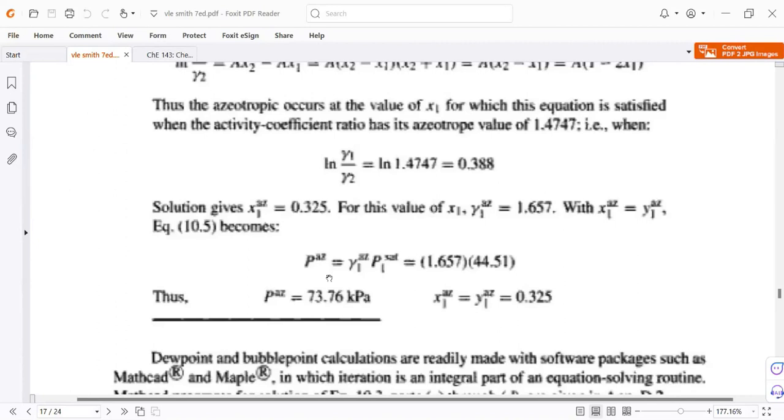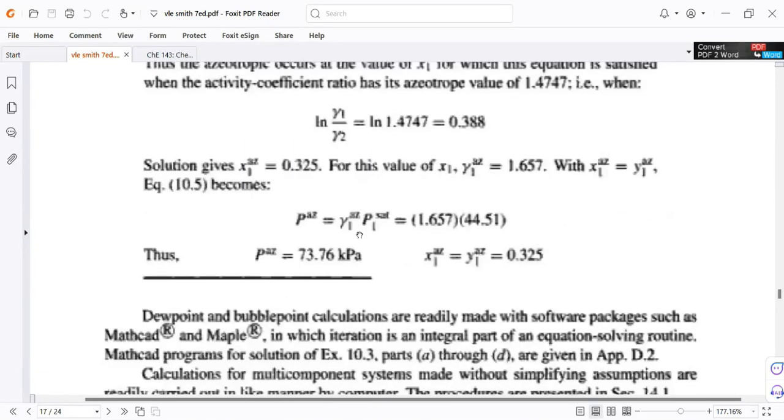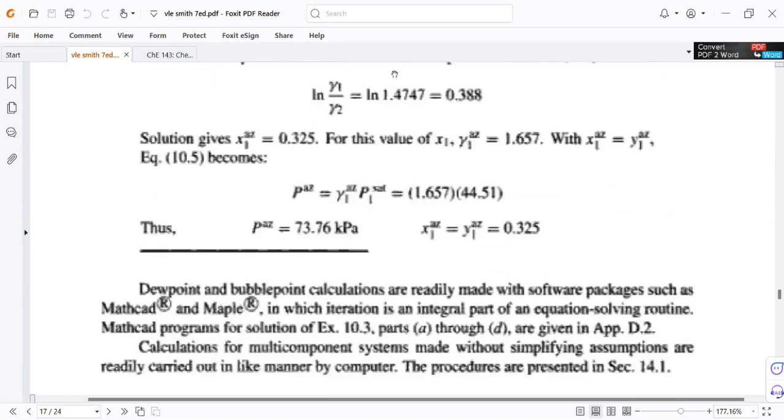And that ends this very long problem. I hope you understand that. You can refer to the book, 7th edition Smith and Van Ness, if you want the solution as well. Okay, so I'll stop the video for now and see you in the next video.